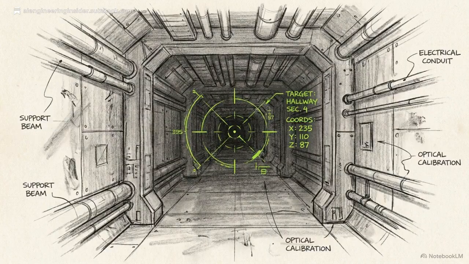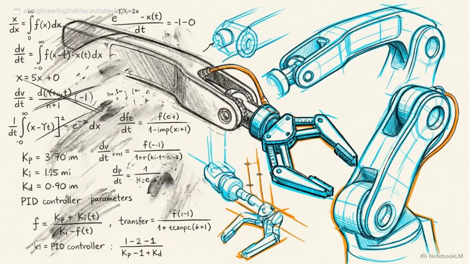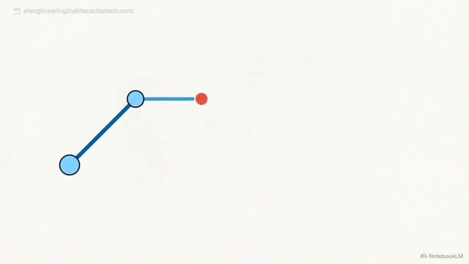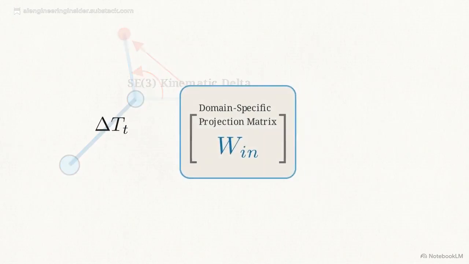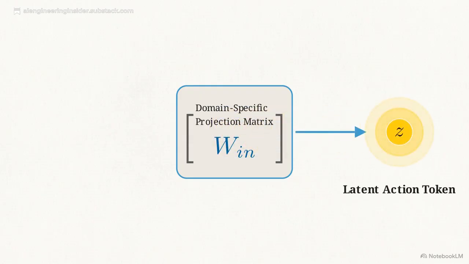These action representations are built from three components: ego poses for the main observation frame, effector poses for the agent's tools, and grasp states for object manipulation. Instead of getting bogged down in low-level PID controller parameters, the system abstracts the motion into pure state differences and structural geometries. This mathematical projection shows how an SE3 kinematic delta, representing a change in position and rotation over time, passes through a domain-specific projection matrix to become a single latent action token.